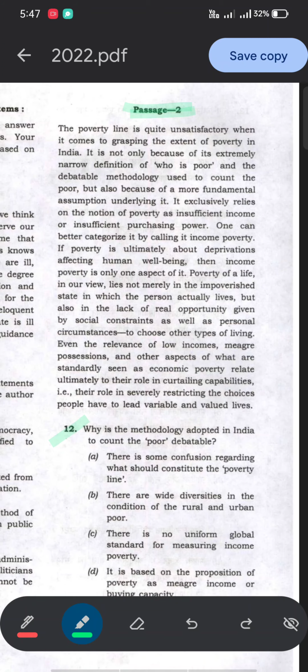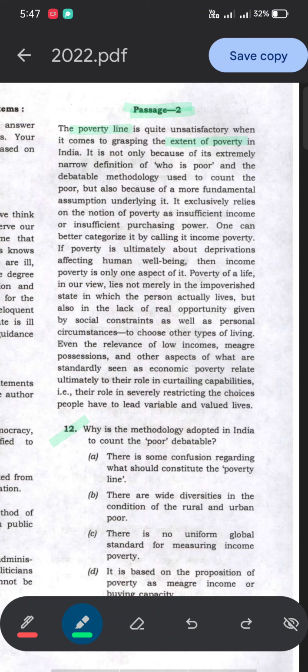You can see that if you invest your time in this one passage, you can solve three questions easily. Okay, so let's read the passage. It says the poverty line is quite unsatisfactory when it comes to grasping the extent of poverty in India.